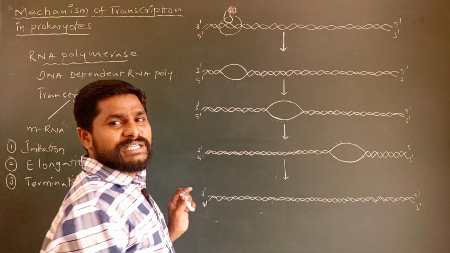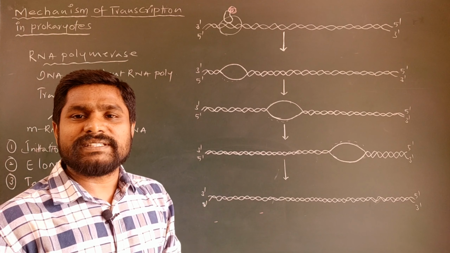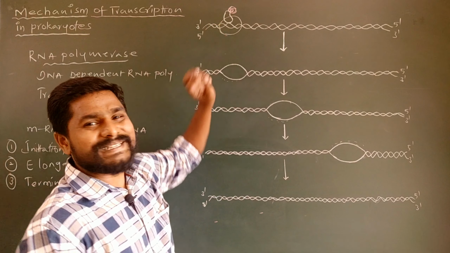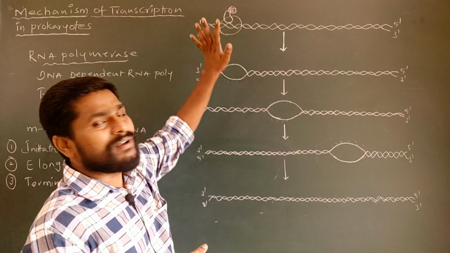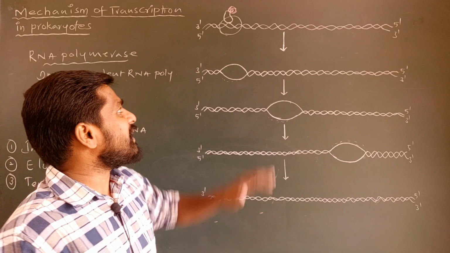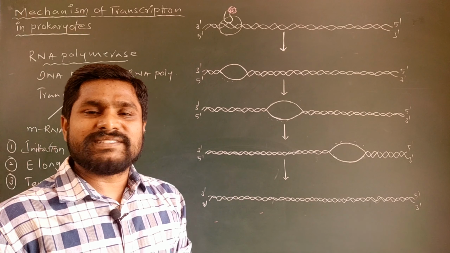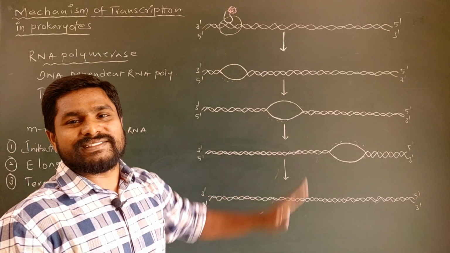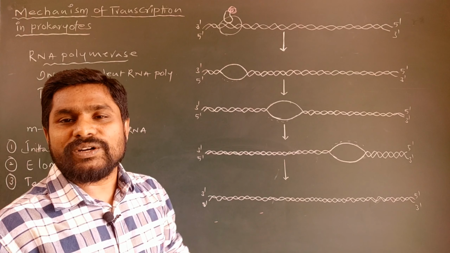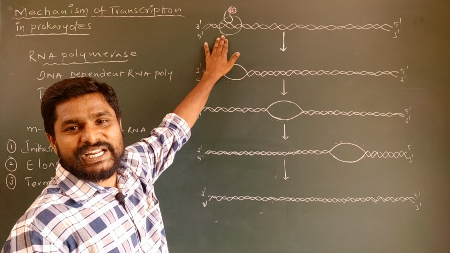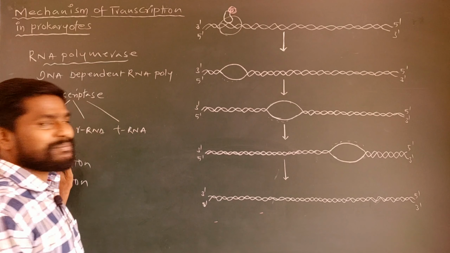You know very well that the sigma factor or sigma subunit gets associated with the RNA polymerase core enzyme transiently, which is involved in the recognition of the promoter region of a transcriptional unit. Whenever RNA polymerase associates with the sigma factor, only then can it recognize and bind to the promoter region; otherwise it cannot bind to the promoter region. That is the first event in the initiation process.